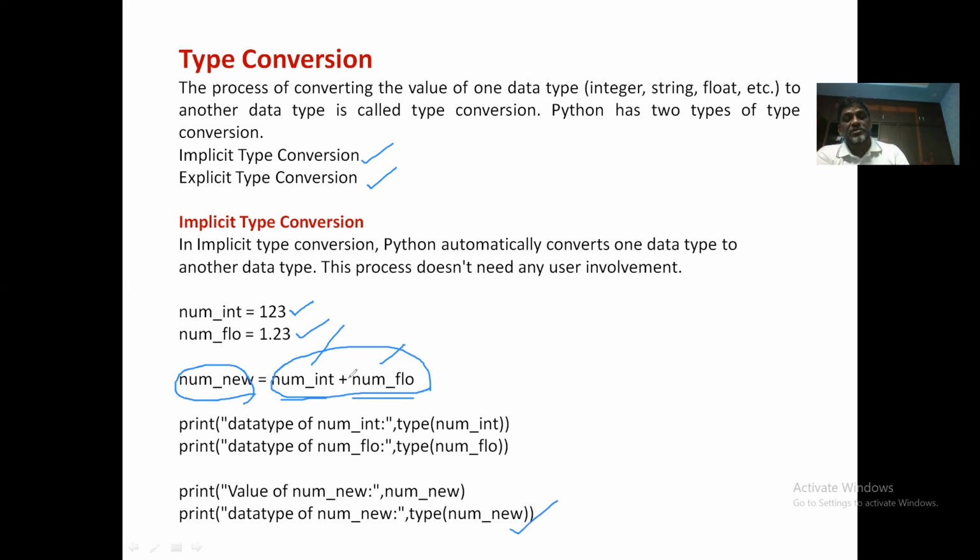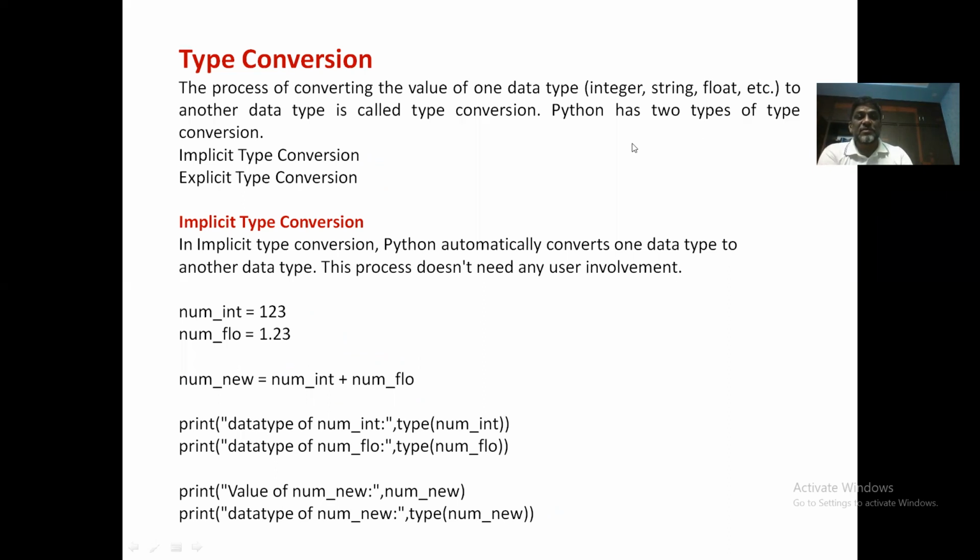Okay, so you can type this program in your IDLE to check what will happen with this example. I am leaving this task to you. All of you, please try it with your IDLE. Type this code and test whether it is working properly or not. This type of num new should be returning float type, class float.